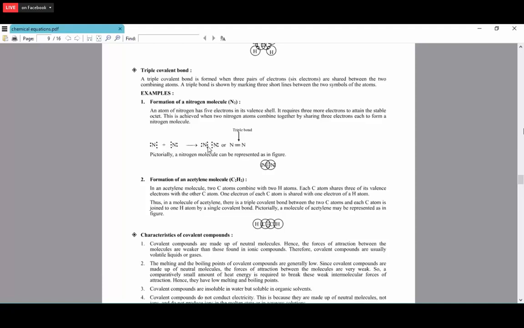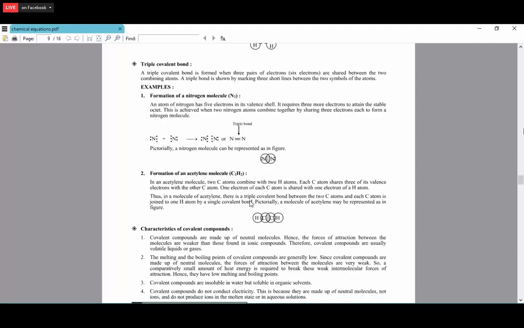So now it forms a triple bond, N triple bond N. Okay, so now remaining these 2 electrons are there on the nitrogen. So this do not take part in the bonding. So this we call it as a lone pair of electrons.